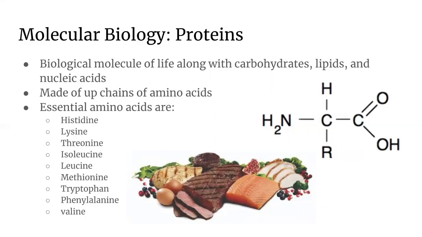Essential amino acids are those that our own bodies cannot synthesize on their own. Thus, we get them from our foods. These include histidine, lysine, threonine, isoleucine, leucine, methionine, tryptophan, phenylalanine, and valine.